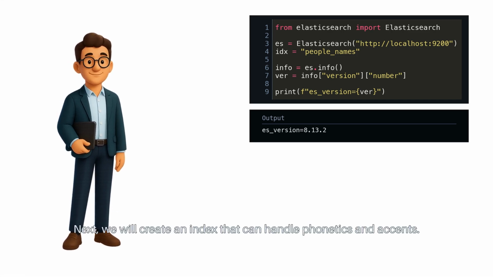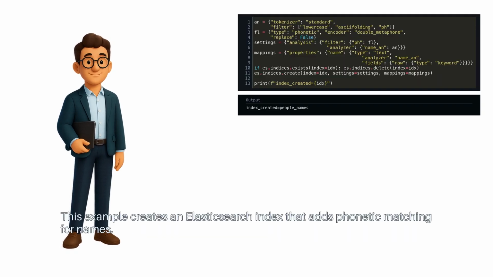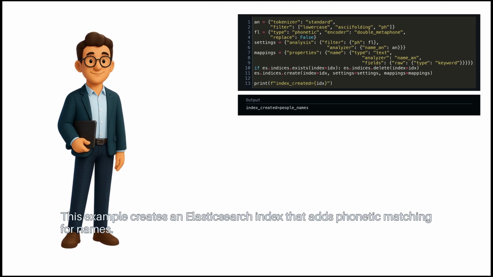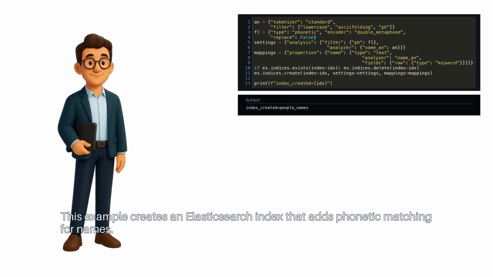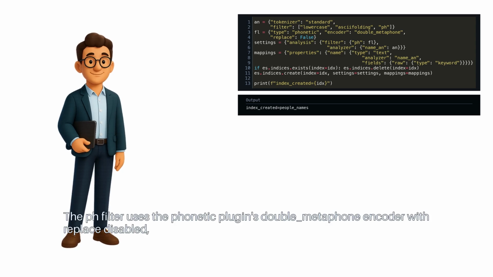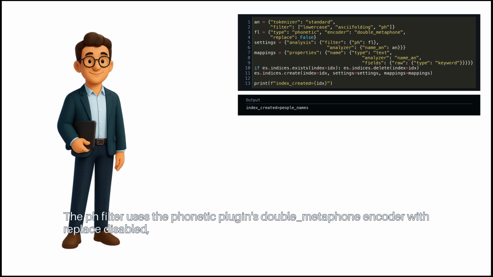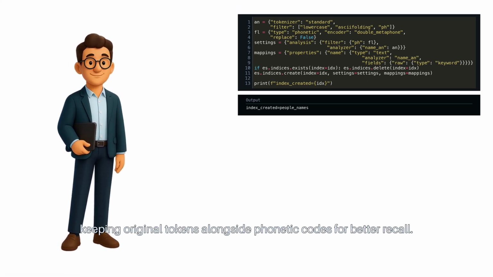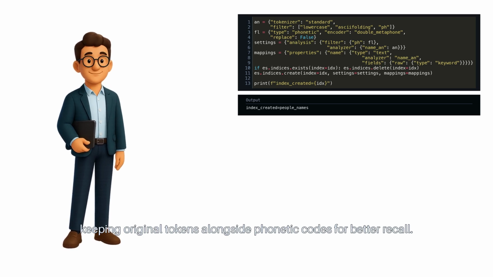Next, we will create an index that can handle phonetics and accents. This example creates an Elasticsearch index that adds phonetic matching for names. The dictionary defines a custom analyzer named nameAn that lowercases, removes accents via ASCII folding, and applies the ph filter. The ph filter uses the Phonetic plugin's double metaphone encoder with replace disabled, keeping original tokens alongside phonetic codes for better recall.